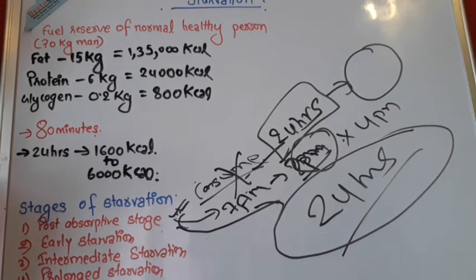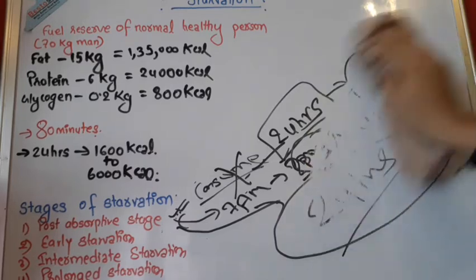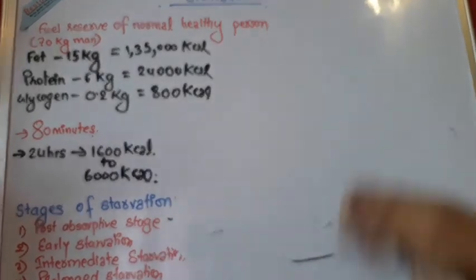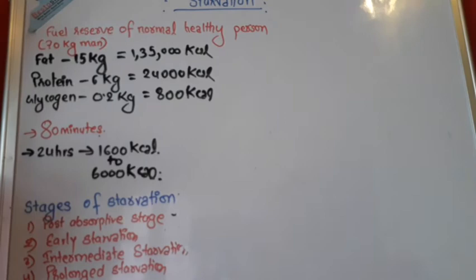So what happens here? Let me just write it.